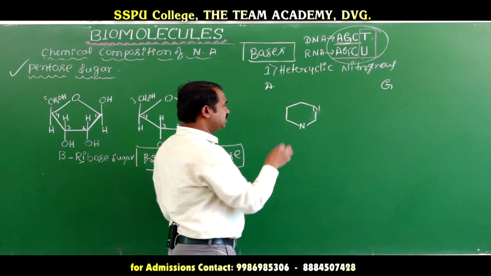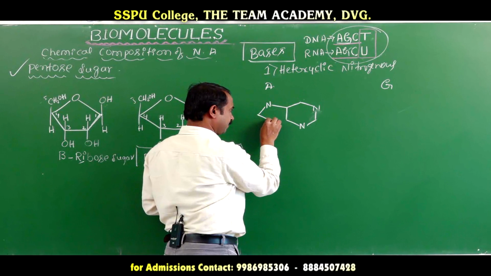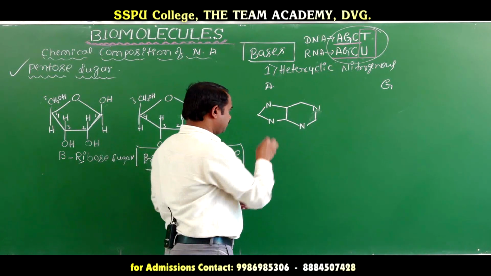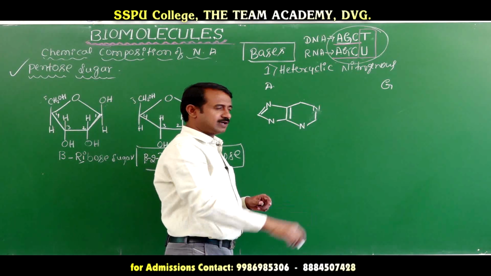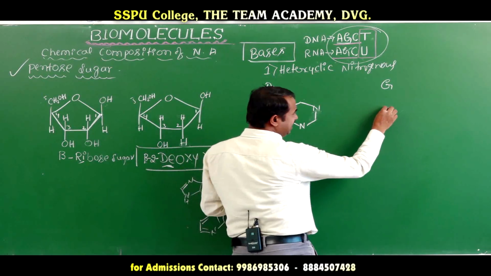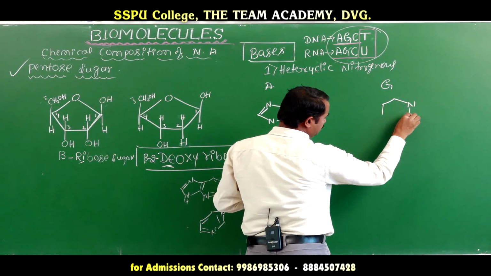Okay. Purine means two cyclic rings. Here a fixed double bond, here also a fixed double bond. Both are the same, just a technique, you have to listen carefully. Both have two cyclic rings.